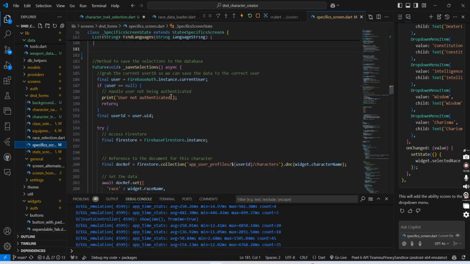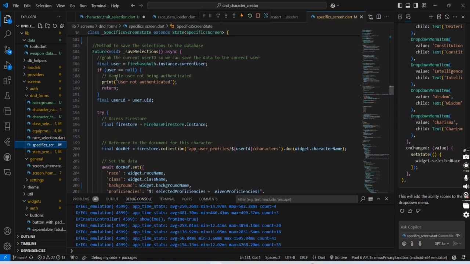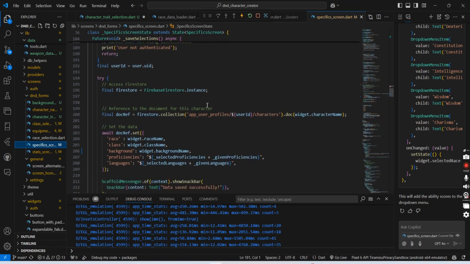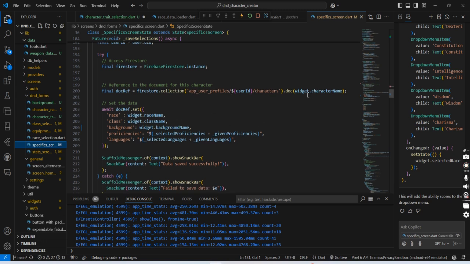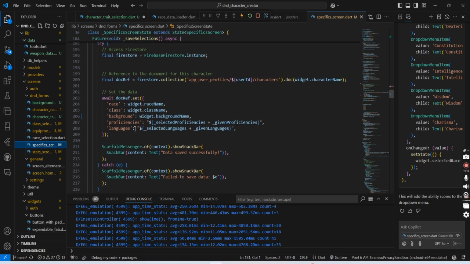Here's the issue I'm having at the moment. Basically, the way I'm doing this is I'm saying, okay, grab the current user. I'm grabbing their UUID, making sure it's not null, and then I'm saying, okay, go to Firestore, go to this UUID, go to characters, and then we're going to call this character name. And then we're saying, okay, set race, class, background, proficiencies, and languages. You're setting all of them every time? Yes.